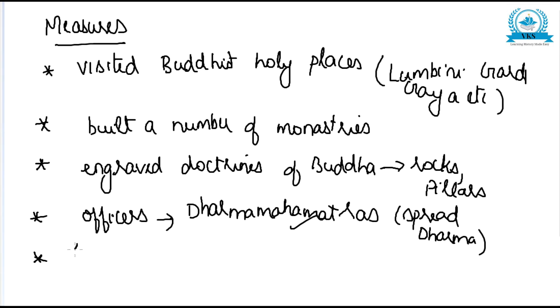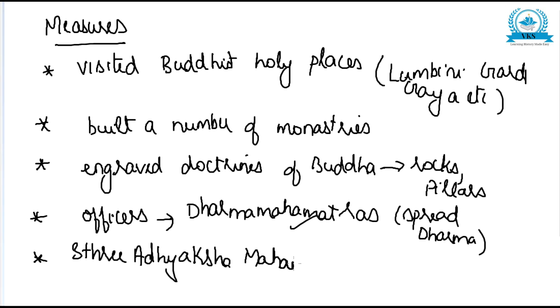Again, he also appointed officers called Sri Adhyaksha Mahamatras. Sri Adhyaksha Mahamatras were appointed to take care of women and bring religious awareness among women. So that also was an important achievement of Ashoka.